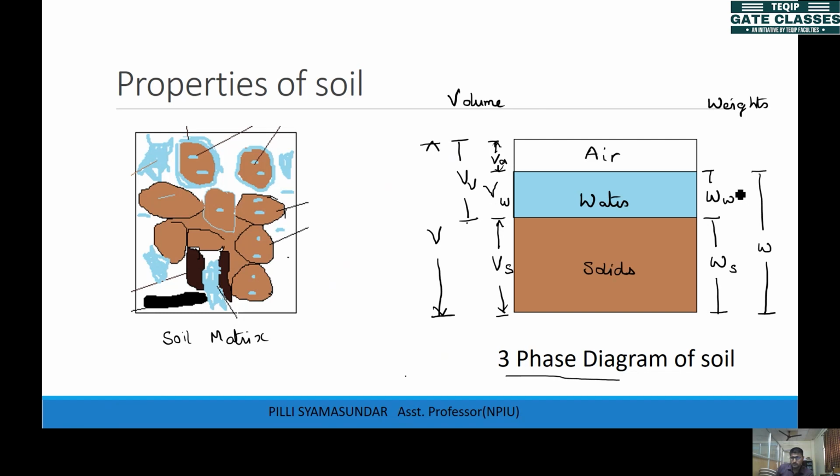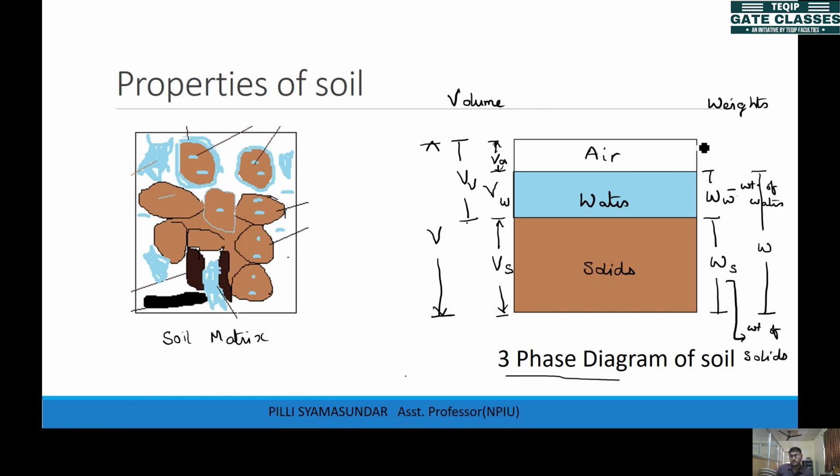I'll write here: weight of water and weight of solids. We don't consider the weight of air because air is completely negligible in weight compared to the water and solids. Even if you consider the air weight, it will be very small, almost zero, when you are dealing with these two weights.